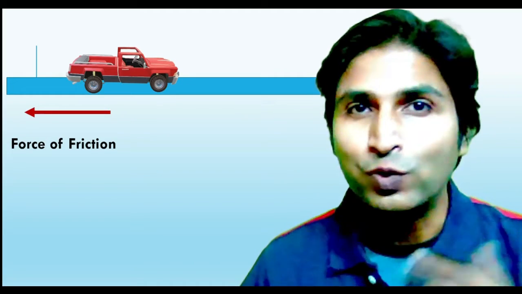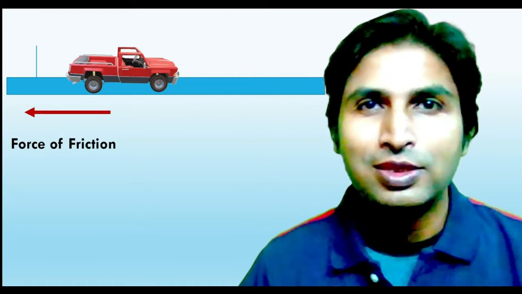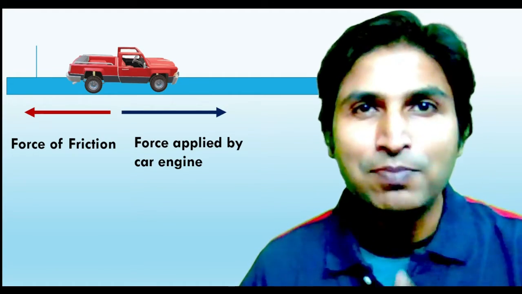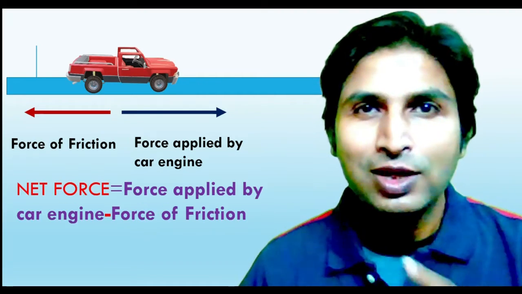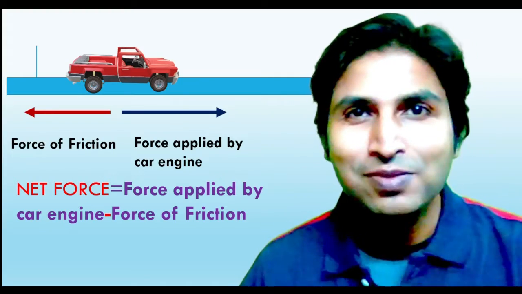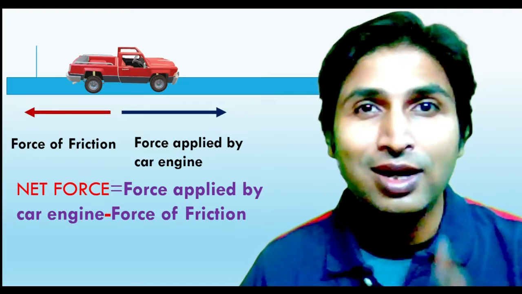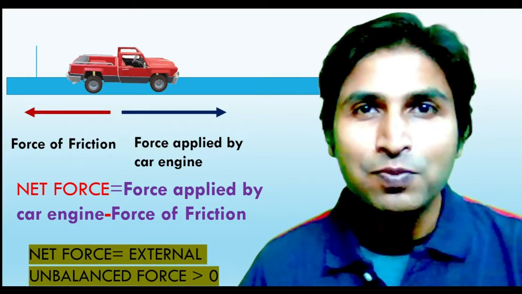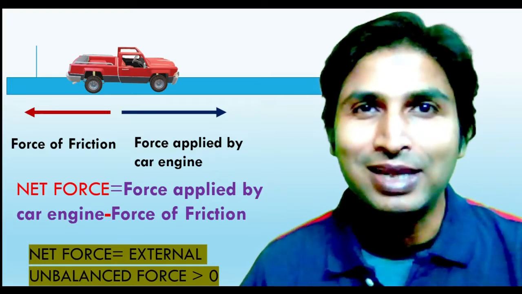Here, the car is at rest, and in this case, two forces are acting on this car. One is the force of friction, which is between the tire of the car and the surface of the road. The second force is the force applied by the car engine. Now, the net force acting on this car is equal to the force applied by the car engine minus the force of friction. Here, this net force is the external unbalanced force. Now, if the net force or the external unbalanced force is greater than zero, that means positive, then the car will move.